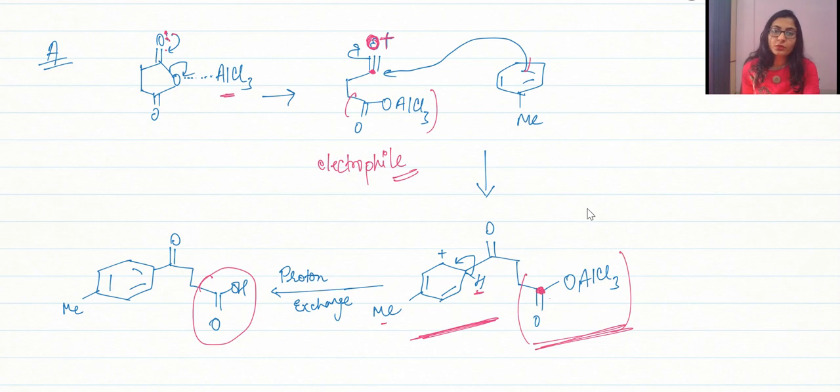So most of the time it is only taking place if we are generating an acyl cation basically. So this is Friedel-Crafts acylation. The acylation is taking place from the acyl cation, but over here it is not the acyl cation. Ultimately, we can say that it is not going to take place from the remainder of the reagent of the succinic anhydride. So only one electrophilic substitution is possible, and that also we are getting carboxylic acid at the end.